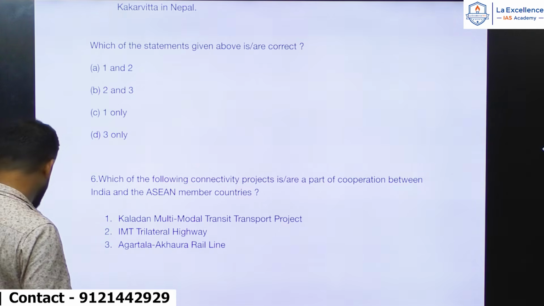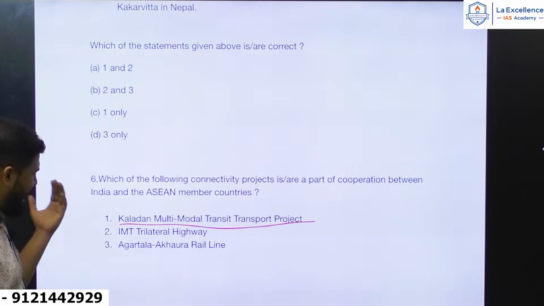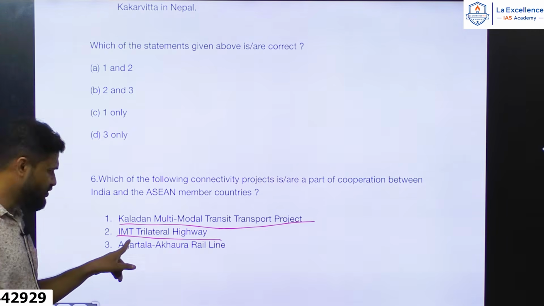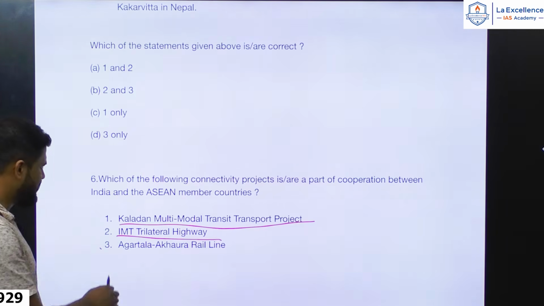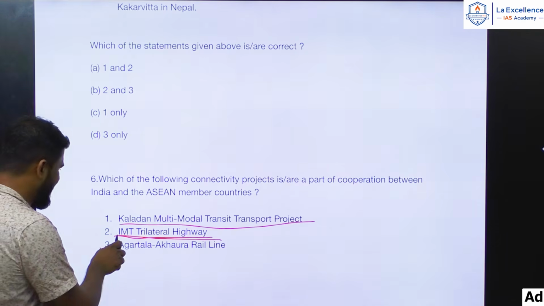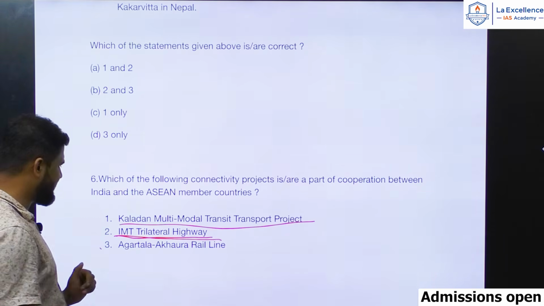So you can see Kaladan multimodal transit project, which is quite popular, has been asked in exams at different times. IMT trilateral highway, again UPSC has asked in previous years. IMT trilateral highway connecting India, Myanmar and Thailand, a trilateral highway between these three countries.